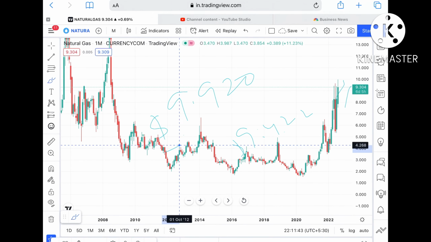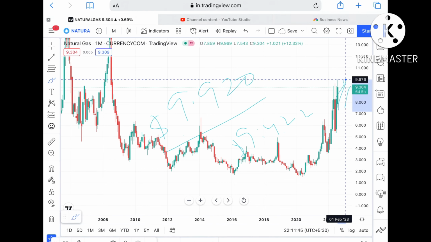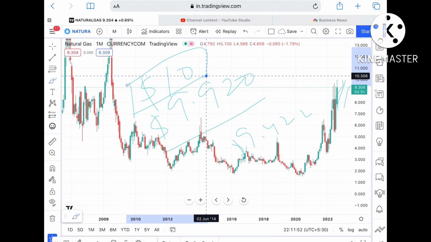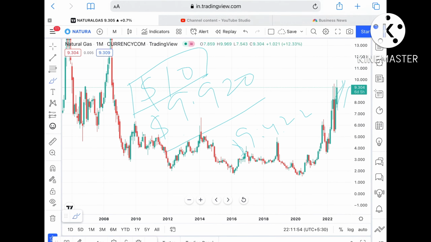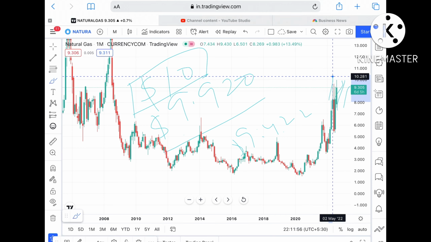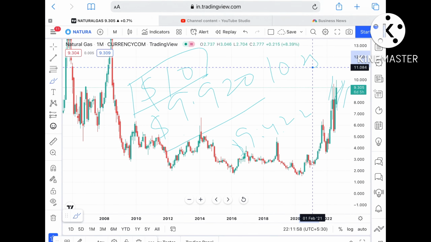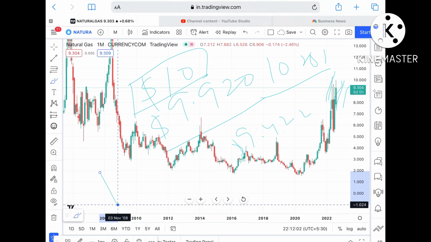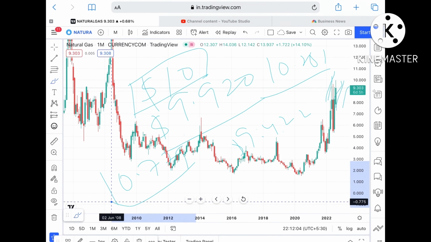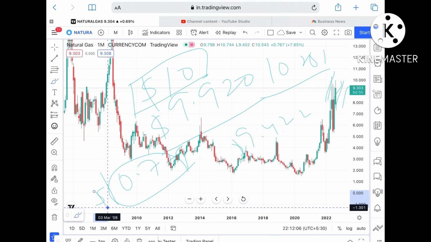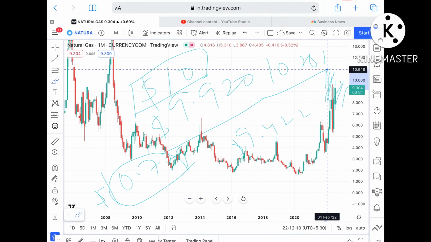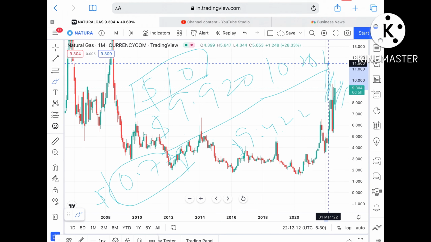$9.92. Suppose the price goes above that level, then there is a higher probability we can see a level of $10. This particular $10 is a weak resistance, so the probability is very high that it can touch a level of $10.281, and if that level goes, then we can see it touch a level of $10.779. If the price goes above that level, there is a higher probability it can go further upside and touch a level of around